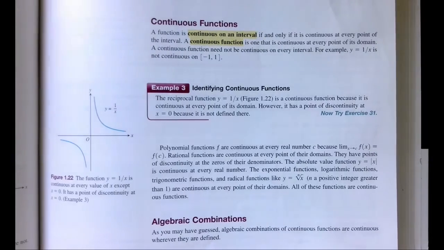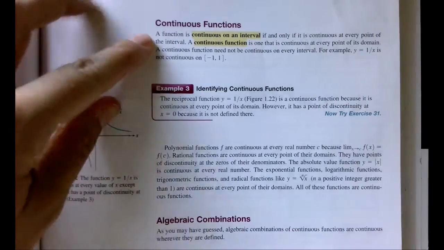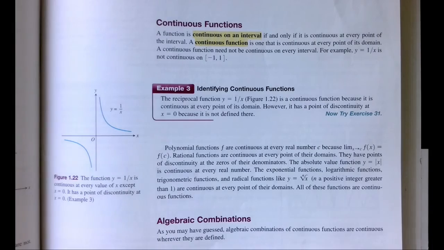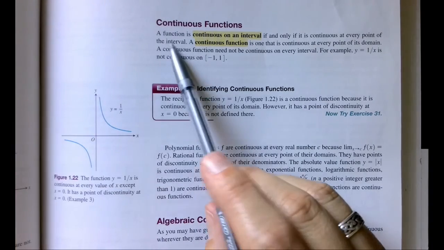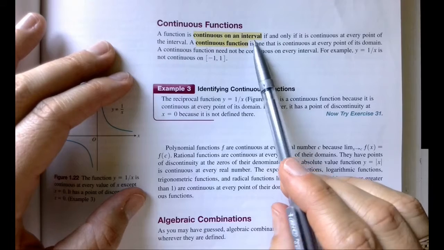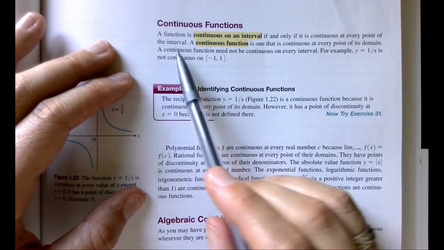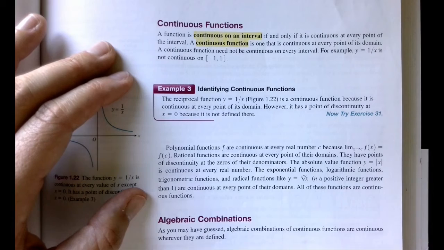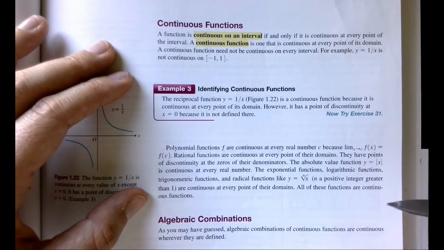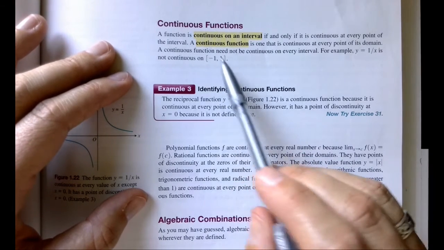Just want to add on a little bit more about continuity now. So what does it mean when you say something is continuous? There are some ways in which it can be differentiated slightly. A function is continuous on an interval if and only if it is continuous at every point of that interval. Okay, so if they tell you it's continuous on its interval, then you can assume all the limits exist and they're equal to the function's value evaluated there.